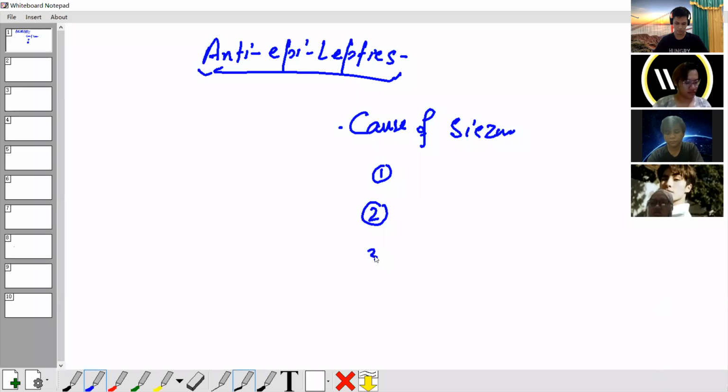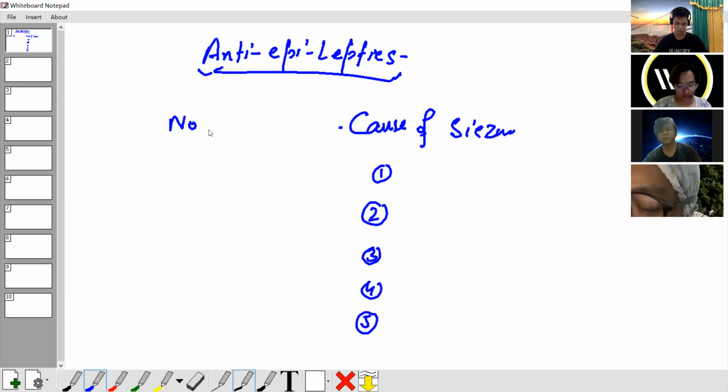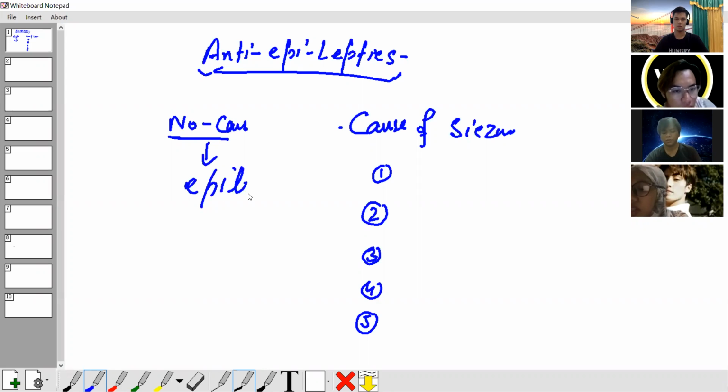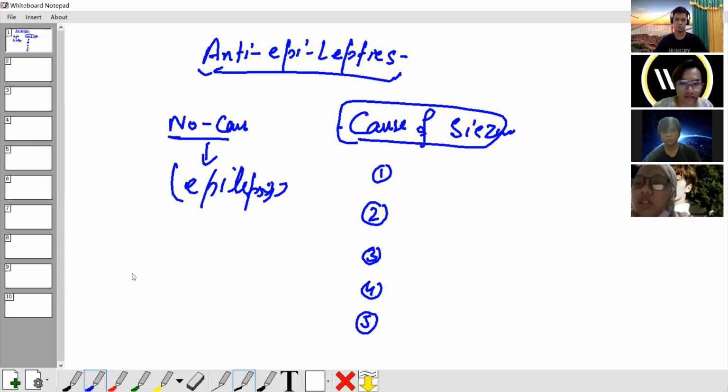Tell me any five causes for seizure. I already explained: if a convulsion or tremor has no cause, it's epilepsy; if you have a cause, it's known as seizure. So let me know about five causes.